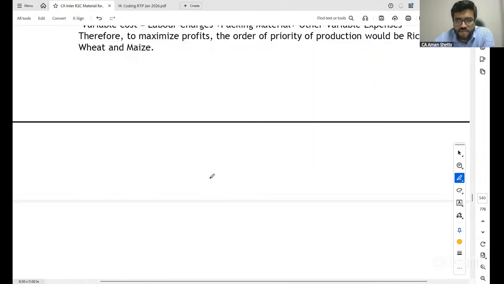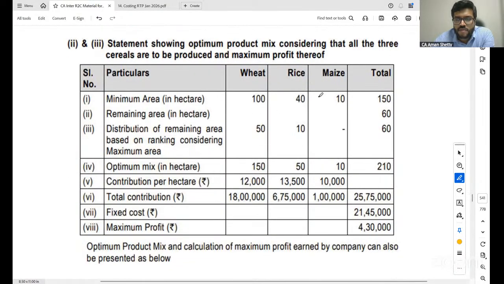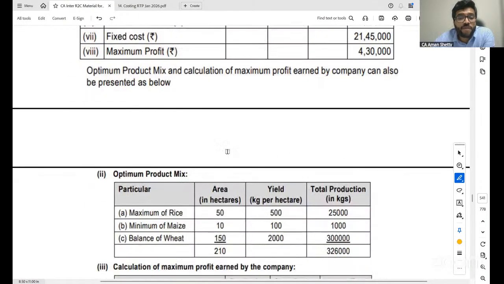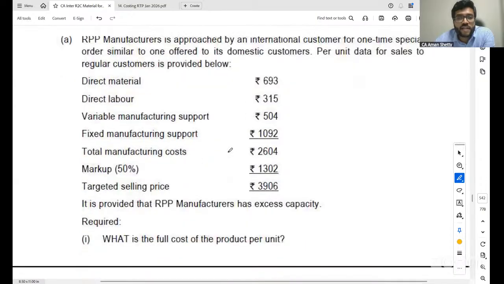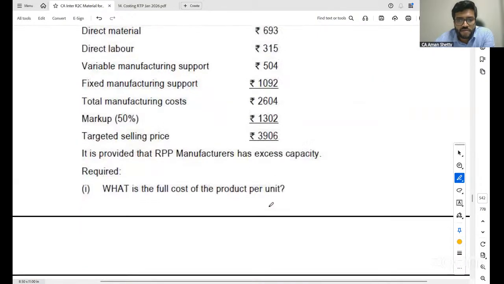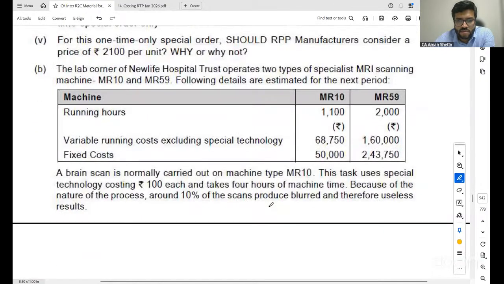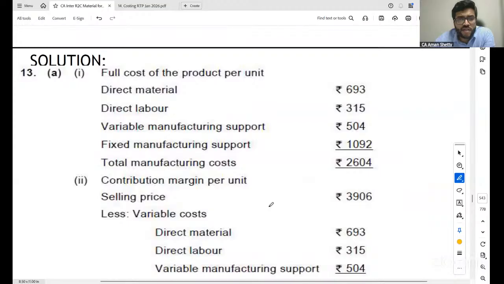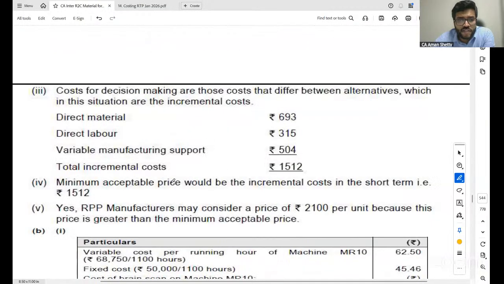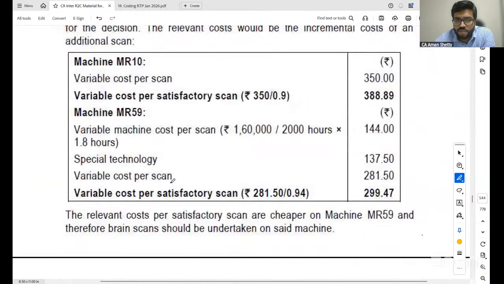Let us see the solution. Yes. So can you see this? 10 is to rice. The balance, sorry, 50 out of 60 is for wheat. Is it clear? So again, this is a little different type of key factor problem. That is why I thought I will keep it here. So please go through the remaining, all of these different types of marginal costing problems.